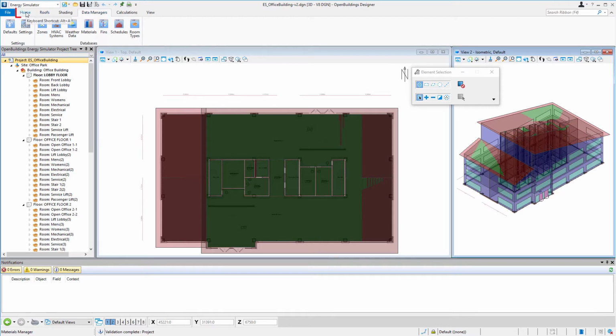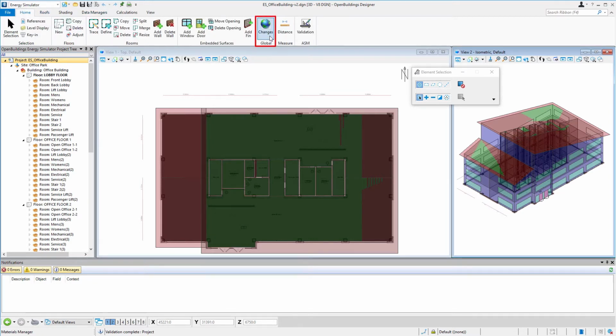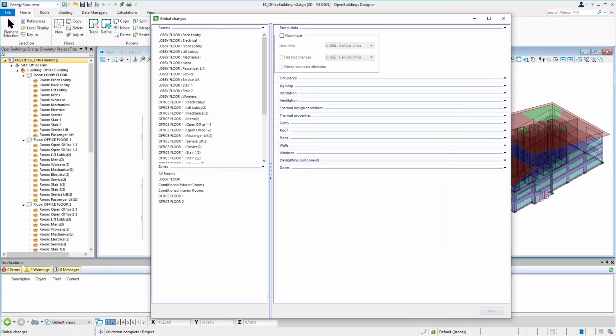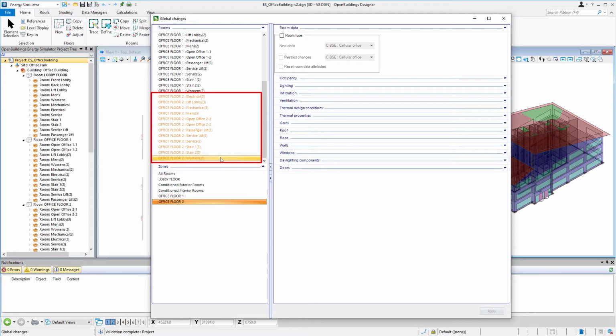So I'm going to go back to my Home tab, and there is a Global Changes icon there. I'll select that. So the first change we're going to make is to change the exterior surface on our second floor, or floor 2 of the office, to the metal panel construction. So the easiest way to make that selection would be to select one of our zones, which is the office floor 2. And note that when I do that, it highlights all of the rooms within office floor 2. So that's the selection set which these changes will be applied to.